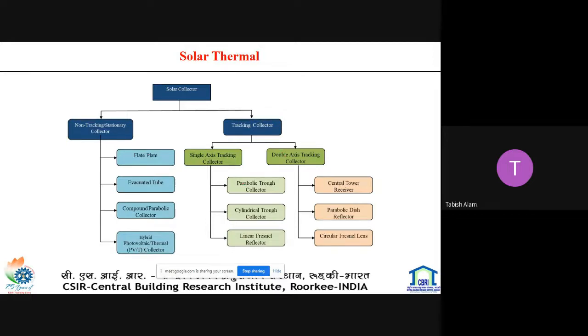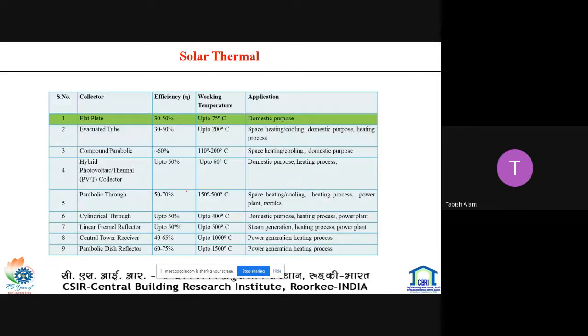Many collectors fall into the single axis category: parabolic, cylindrical, linear nozzle. Double axis tracking collectors include the central tower receiver, parabolic dish reflector, and circular Fresnel lens. These are some of the efficiencies of these collectors, what their use is, and what their working temperature is.